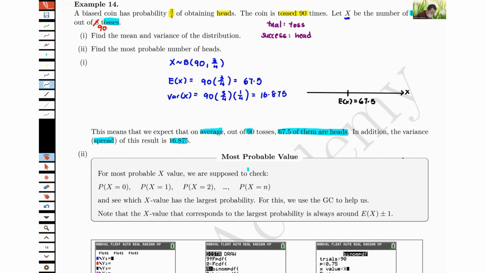And spread refers to the fluctuations. Variance is referring to the fluctuation of the values. You want to think of it as something that is going to fluctuate around plus and minus 16.875. Very roughly and briefly, this is how it should be visualized. The 16.875 is a fluctuation or a spread from the expectation.